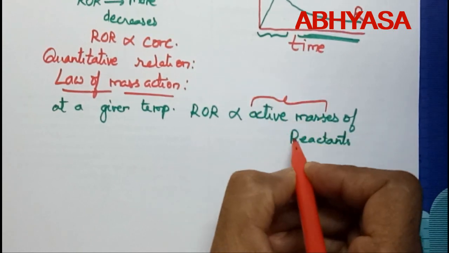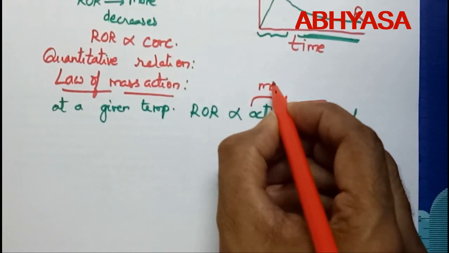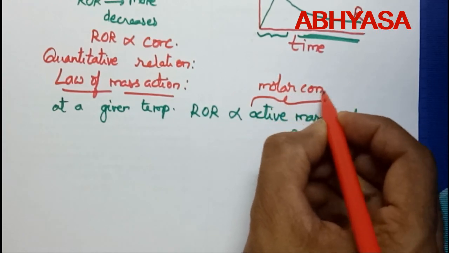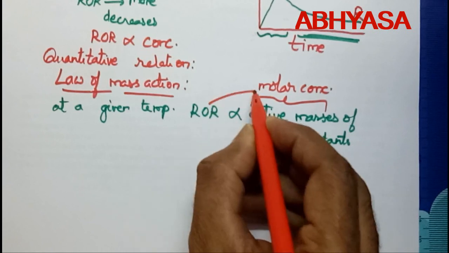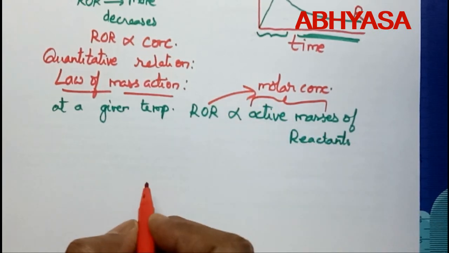What's the meaning of active mass? Active mass is nothing but molar concentration. It means the rate of a reaction is directly proportional to molar concentration of the reactants.